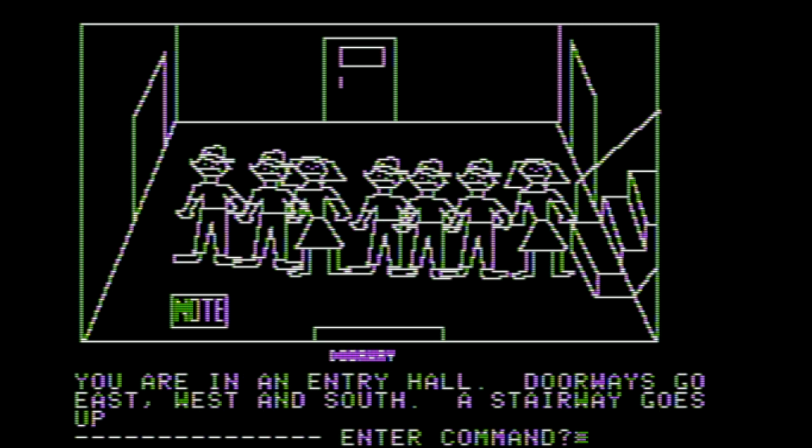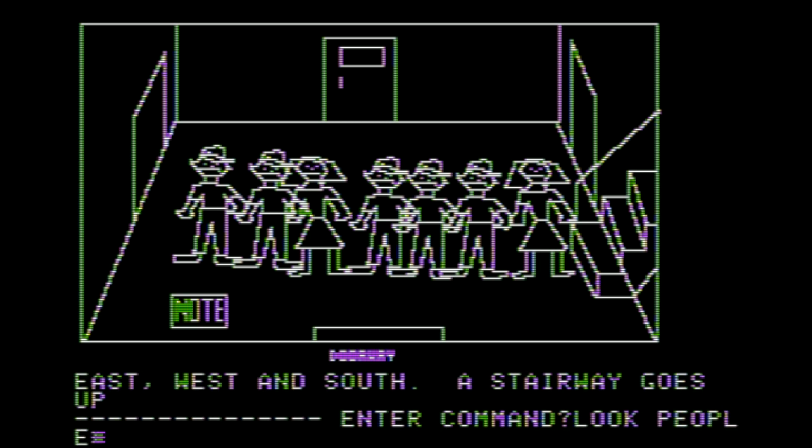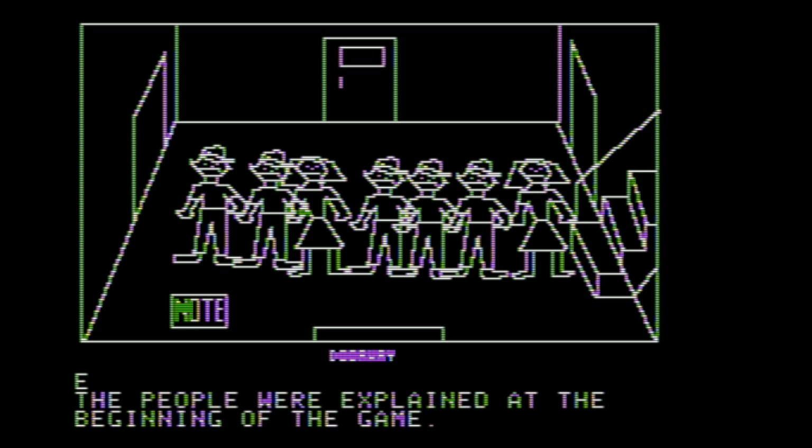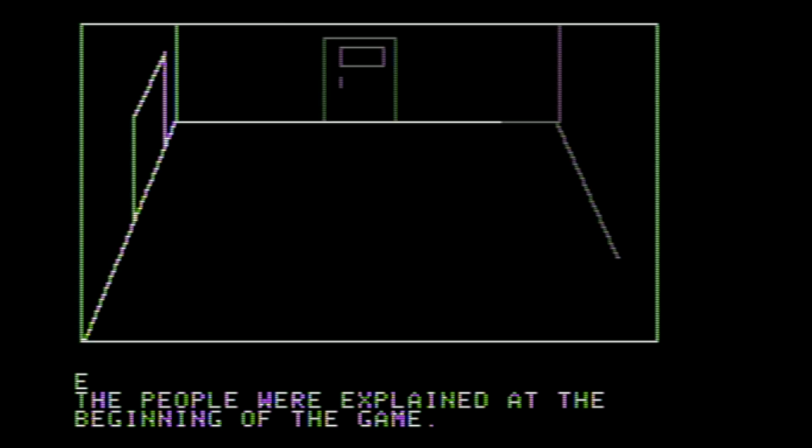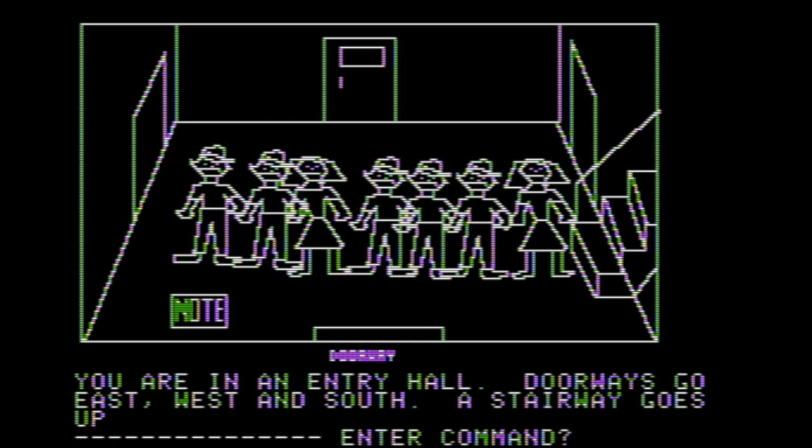You are in an entry hall. Doorways go east, west, and south. A stairway goes up. Can I look at people? I'm going to try to take my time on this. There's no time limit or anything, so I'm going to try looking around, trying to get a better sense of our surroundings and things like that. It's not like Colossal Cave Adventure where they counted how many commands I typed in. So this one, we're going to try to take our time a little bit more. Can I look people? The people were explained at the beginning of the game. I hope you remember them because I don't already.